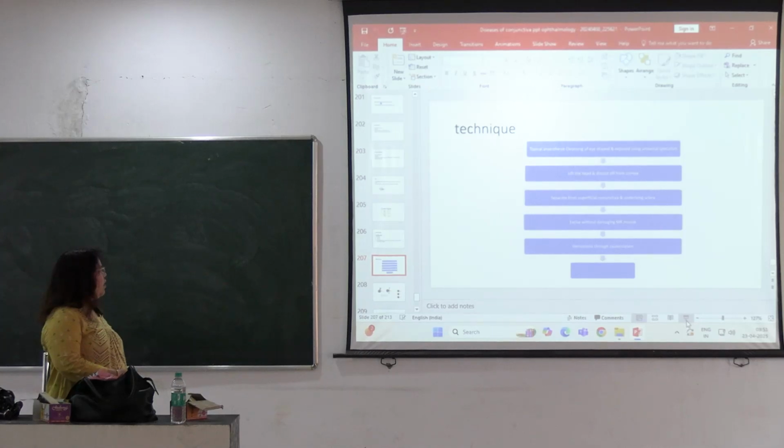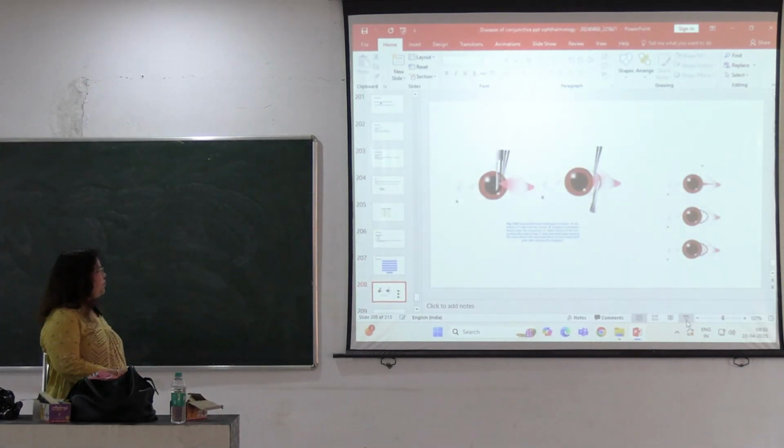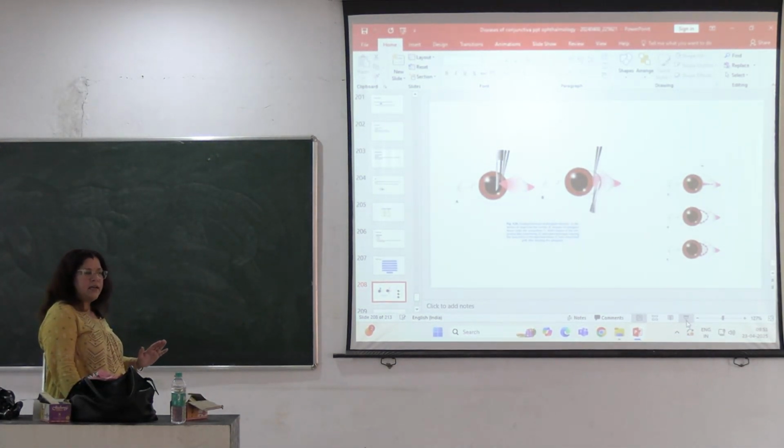For surgical excision, there are different types. In one, the pterygium is excised and the bare area is left. The second is to excise the pterygium and do autografting of the conjunctiva.